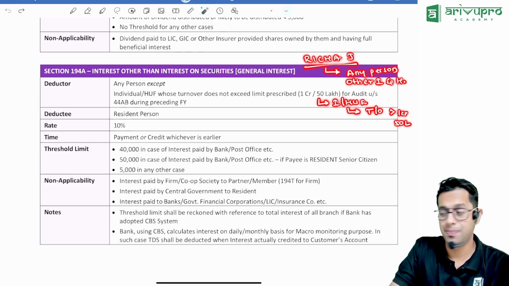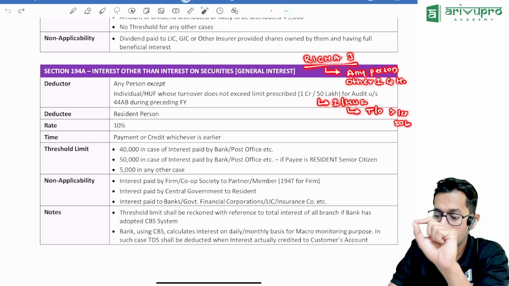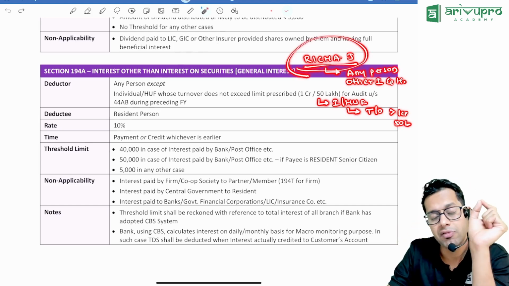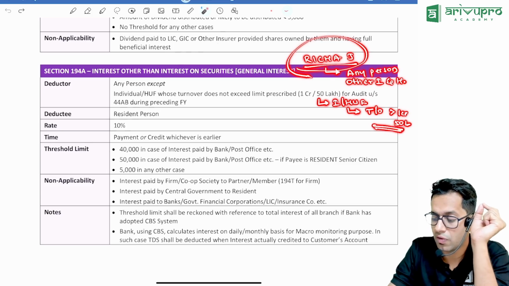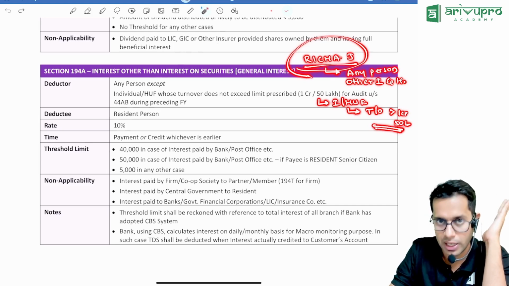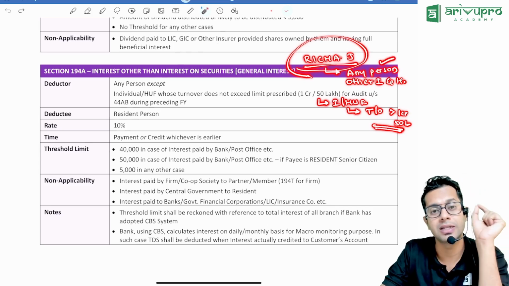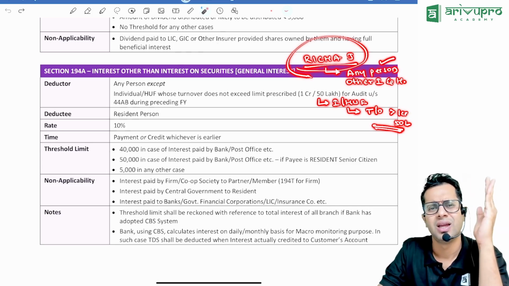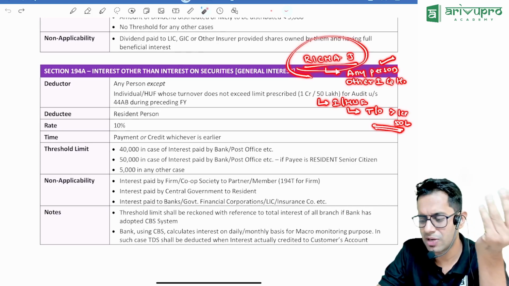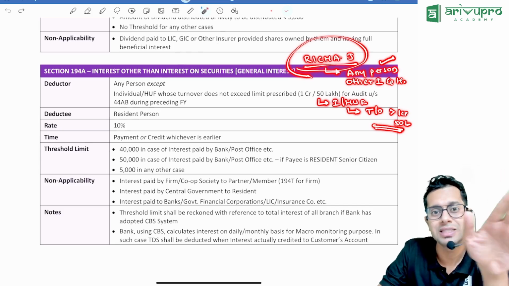Meaning, in simple words, the individual and HUF normally don't have to deduct TDS in case of 194A, but individual and HUF will have to deduct the TDS in case of 194A if their books of accounts are subject to audit. Okay, so the deductor will be who, sir? In case of 194A, the deductor will be any person other than individual HUF. Any person means any person. Sir, but what do you mean by that? Company, firm, AOP, BOI, except individual and HUF.